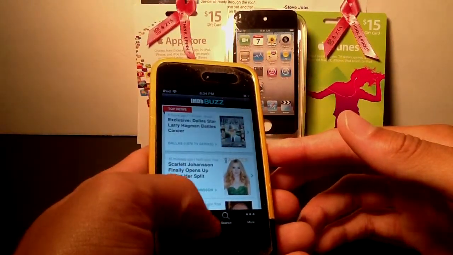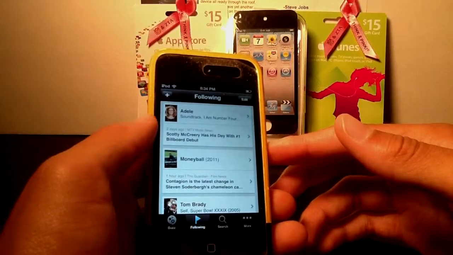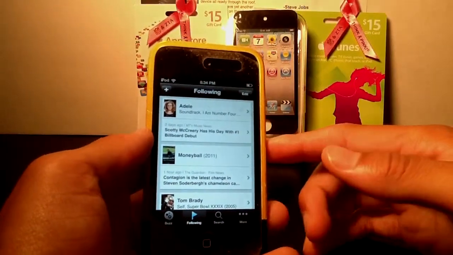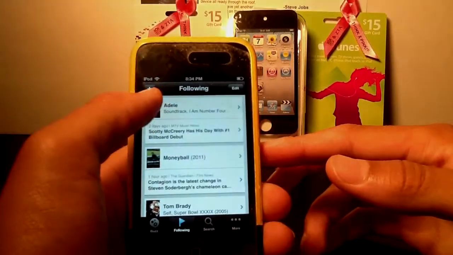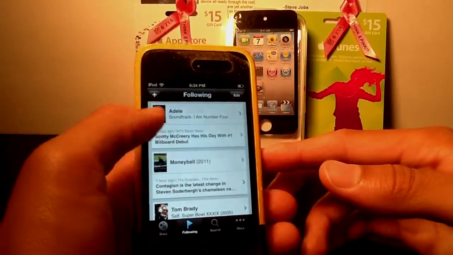Right down here, you'll have the following section right here. So if you wanted to maybe follow your favorite celebrities or movies, or maybe any sort of event, you may do so right through here. All you would do is simply hit this plus sign right up here, but I'll get into that in just a moment.